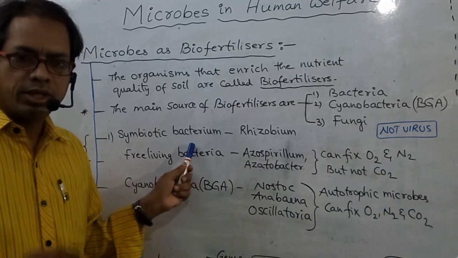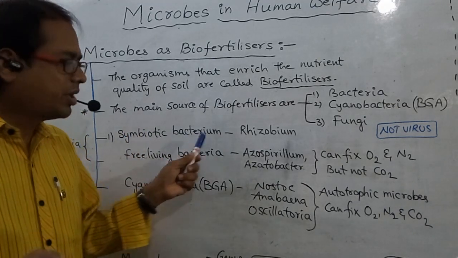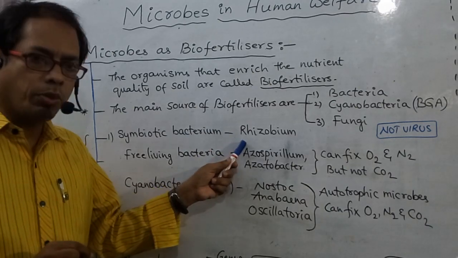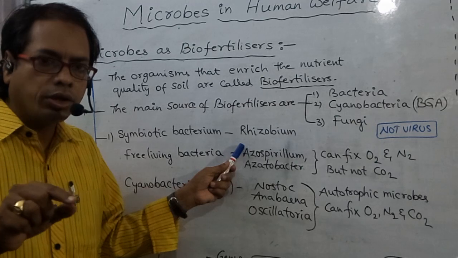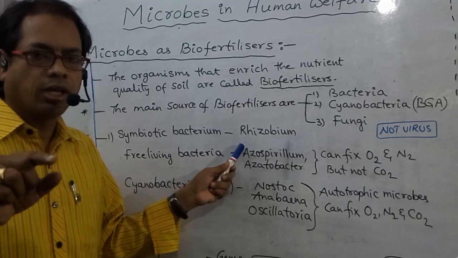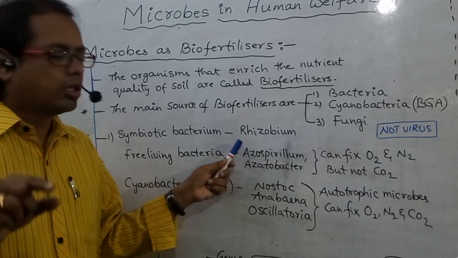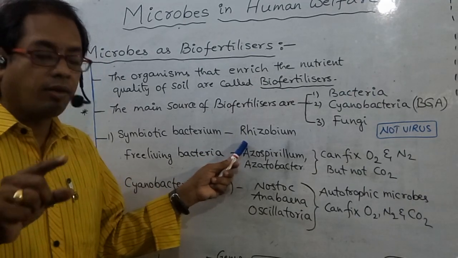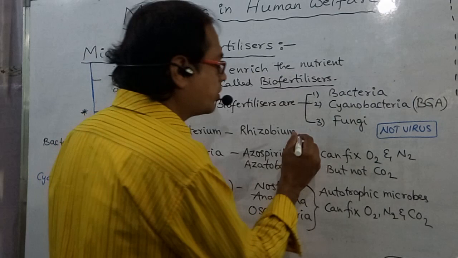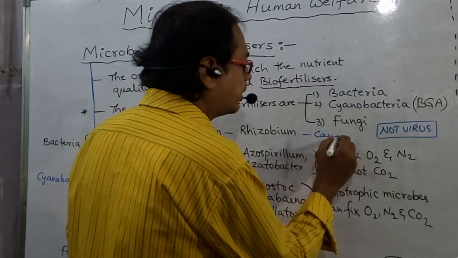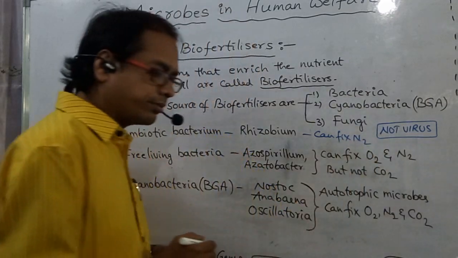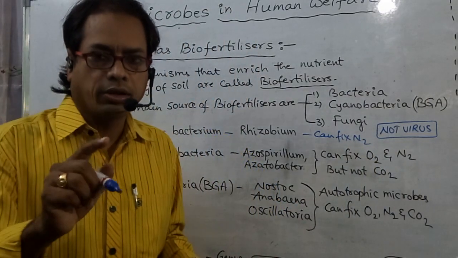Symbiotic bacterium. That means, for example, Rhizobium. Rhizobium lives in the root nodules of legume plants, that is Fabaceae plants. This Rhizobium can fix atmospheric nitrogen. It can fix N2, only in the symbiotic state.